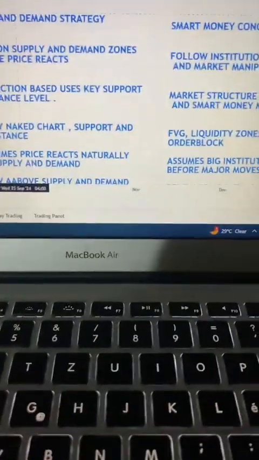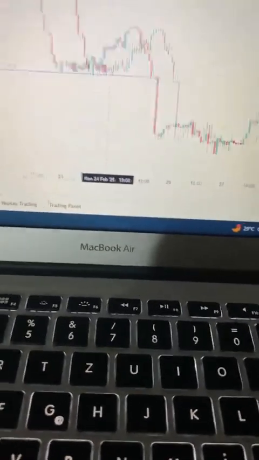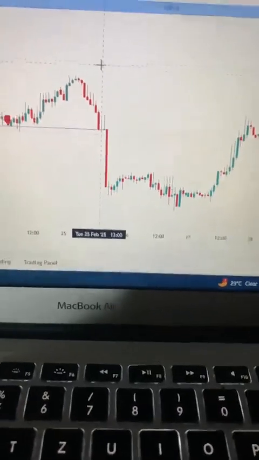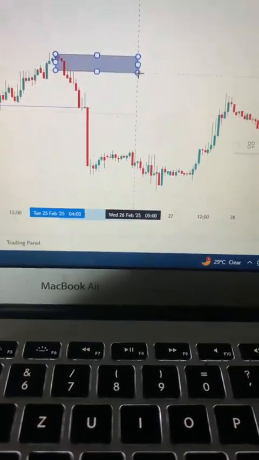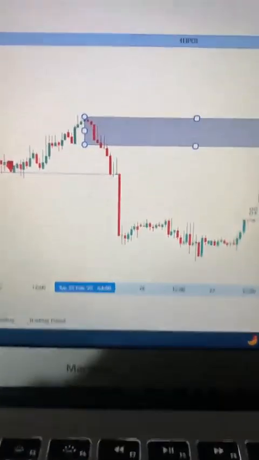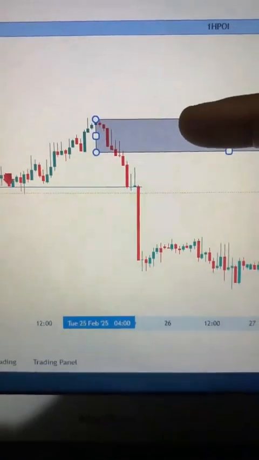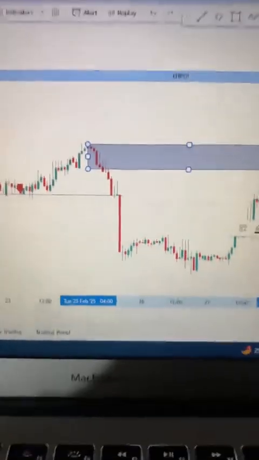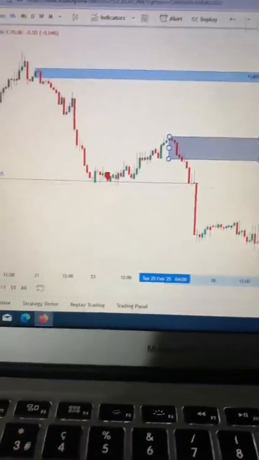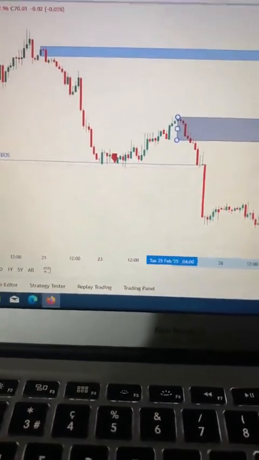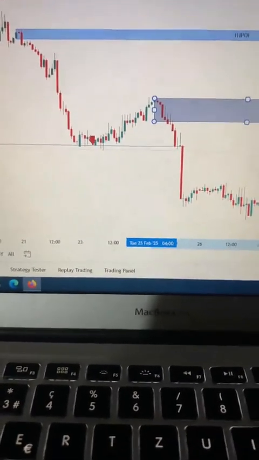Let's go to the chart. An area of aggressive selling. A particular zone where there are a lot of sellers, a lot of selling momentum. This particular zone is an example of it, where sellers are plenty in the market. And if you look at it, there is a lot of aggressive selling momentum at that zone. And demand is vice versa, buying momentum. I'm not going to talk about that because of my time.